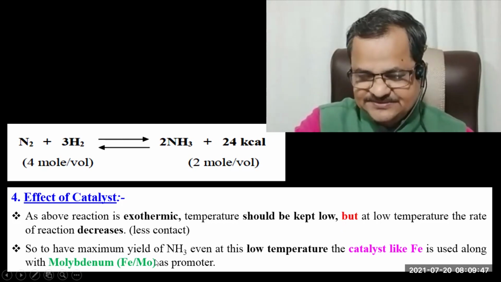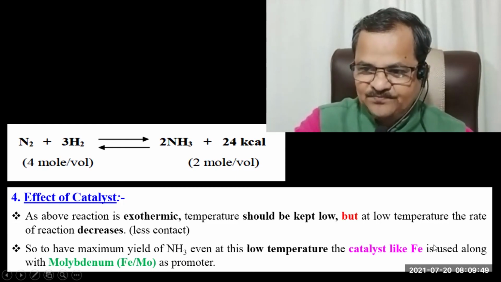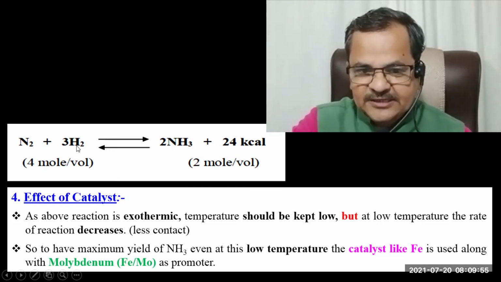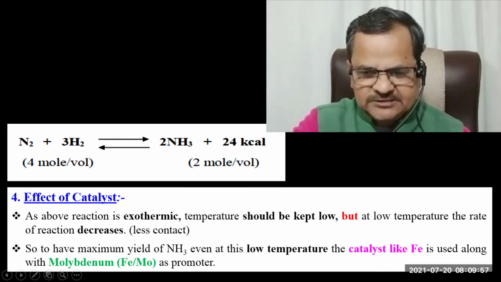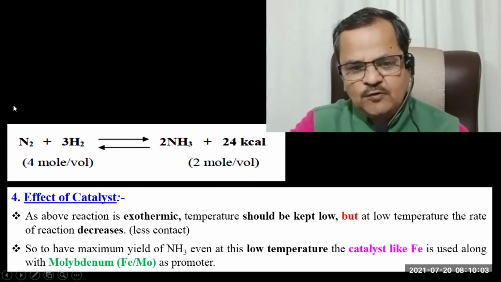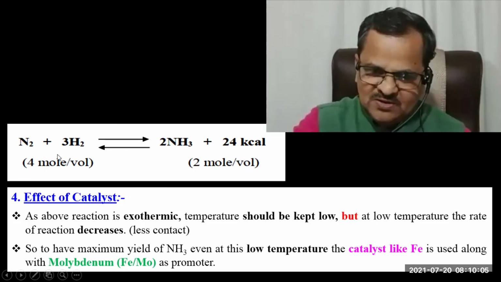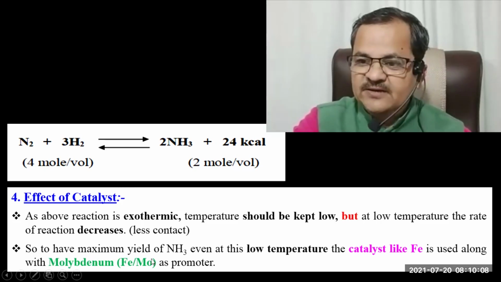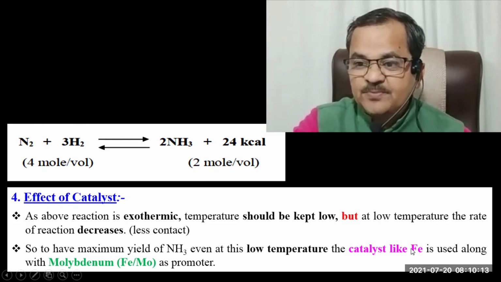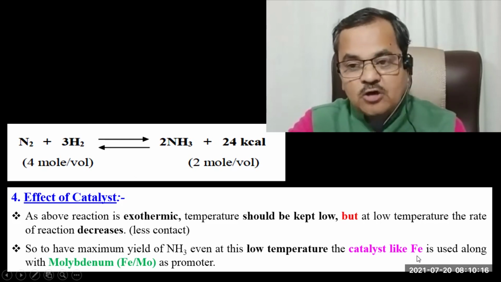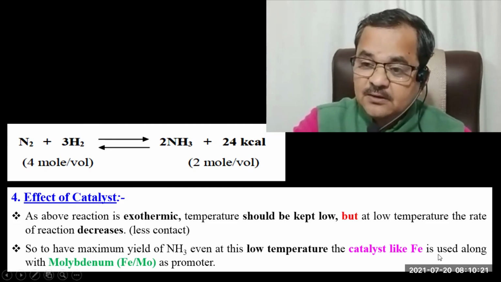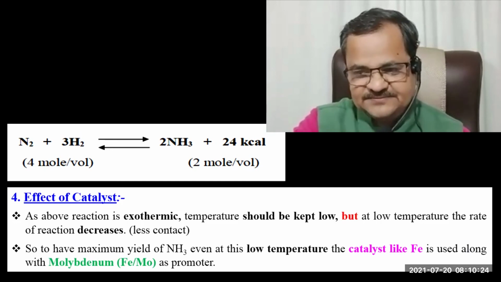Molybdenum increases the efficiency of the catalyst because of the impurities in the N2 and H2 reactants, for example, CO, carbon monoxide, which always remains along with these reactants. But if you do not use molybdenum, what will happen? This CO also gets adsorbed on the surface of Fe and it blocks the active centers of Fe. That's why the efficiency of Fe gets destroyed or decreased.